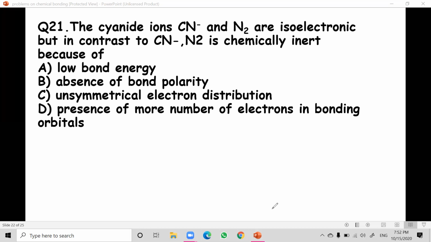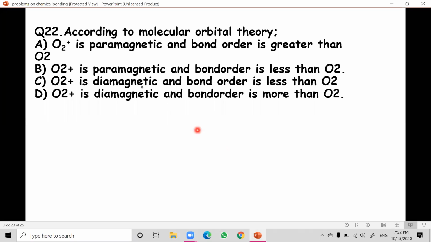So next question. All these types of questions are important. According to MOT, that is molecular orbital theory, O2 plus is paramagnetic and bond order is greater than O2. This question is very important, question number 22. So the first option: O2 plus is paramagnetic and bond order is greater than O2.